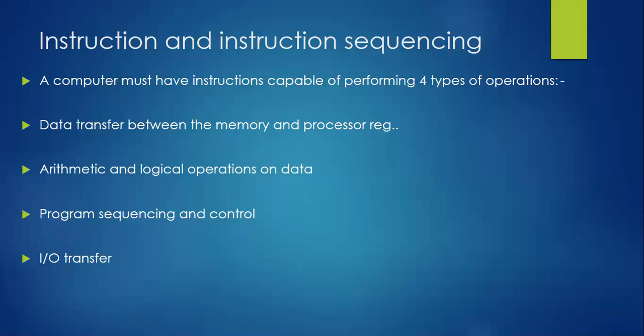Very important. Apart from this, IO transfer. This is very, very important. IO transfer means input and output transfer. The user provides the input, and our instructions must be in a position to grab that input and transfer it to the processor for processing. Then after processing the information, it should be able to display the output in the output unit. So who is getting involved over here? Our instruction. In the next slide, we'll see the different types of instructions that are available and the syntax of writing the instructions. Clear? Okay.